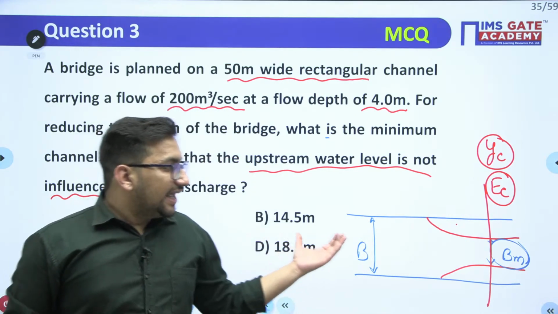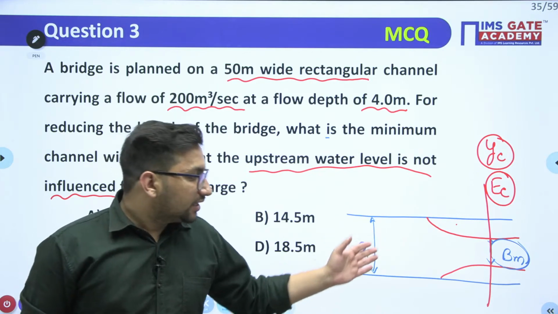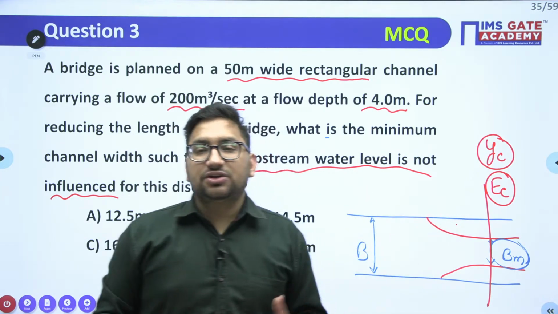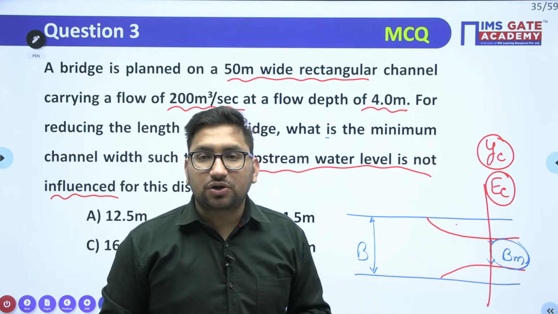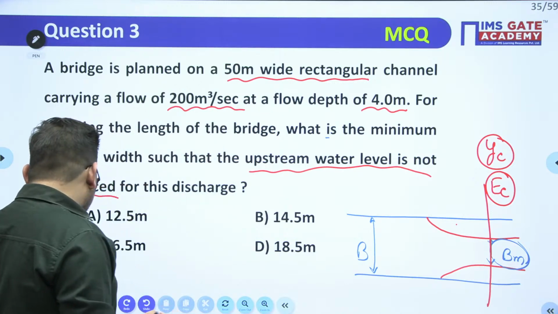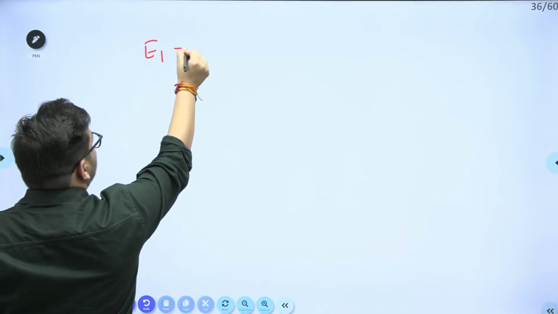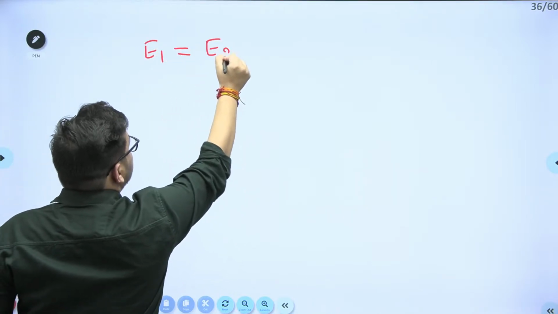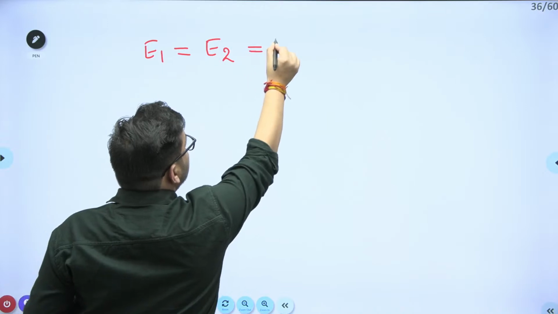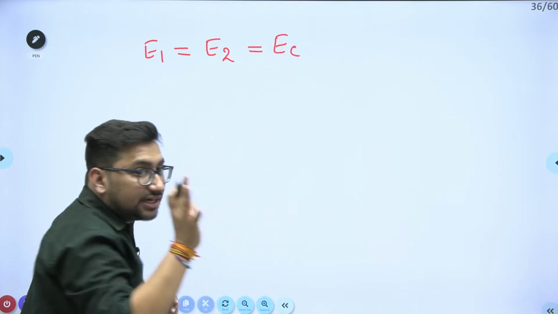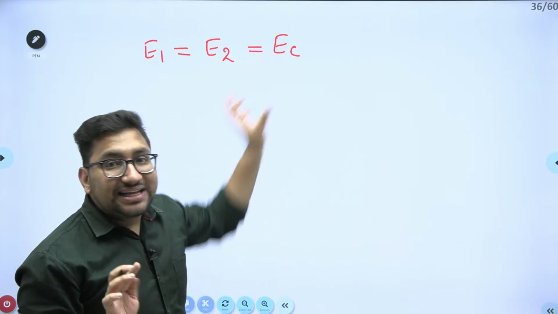This is what we have seen. Here there will be a change in the discharge per unit width, but your specific energy is going to remain constant. So we can compare the specific energy at section 1 and the specific energy at section number 2, right? So how can we proceed? We know that in this particular case, specific energy at section number 1 will be equal to specific energy at section number 2. Also at section number 2, the energy is nothing but E critical, as the critical condition arises at that point. What is this? It is the E critical value, right?